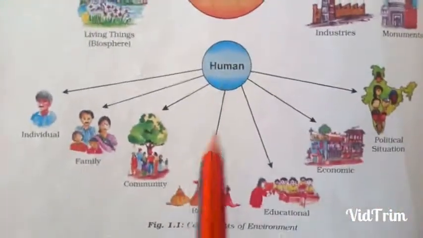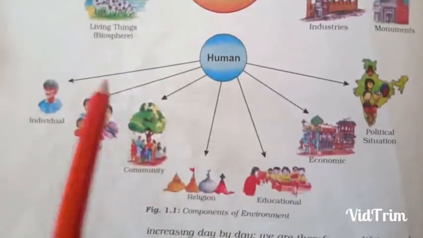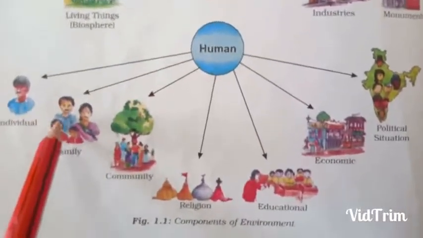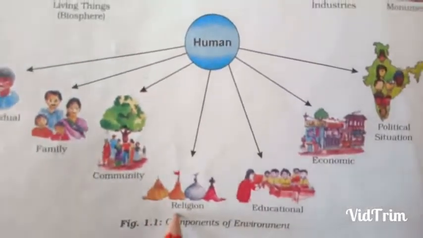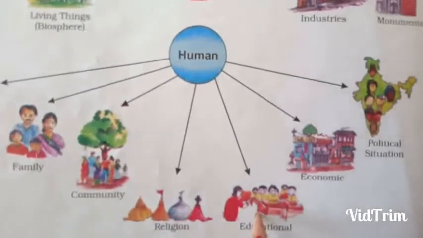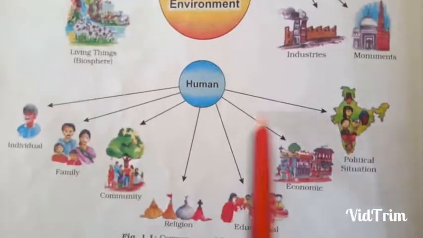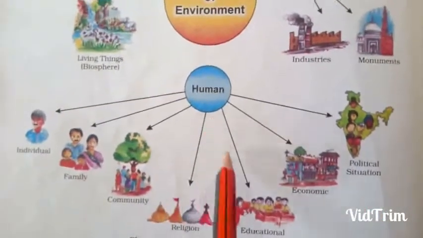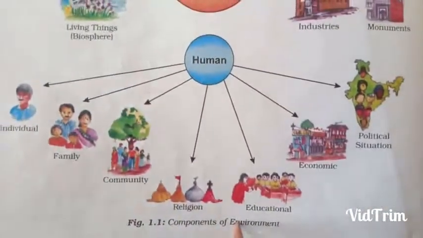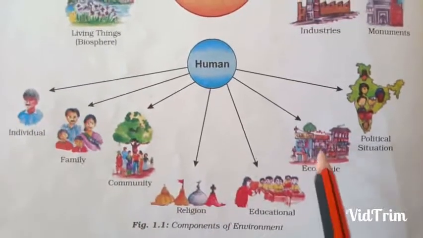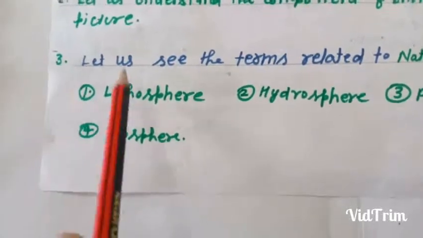Now let us know the human environment, like individual, family, community, religion, education, economic and political situation. They are also part of the environment. This is known as components of environment. Now students, I hope you have understood.